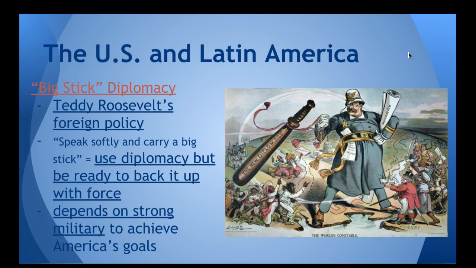How do you think Latin American countries feel about big stick diplomacy? Yeah, most are not a fan of the United States basically bullying them around, right? We went on that goodwill tour with our Great White Fleet, basically intimidating people into doing what we wanted under the force of threat.